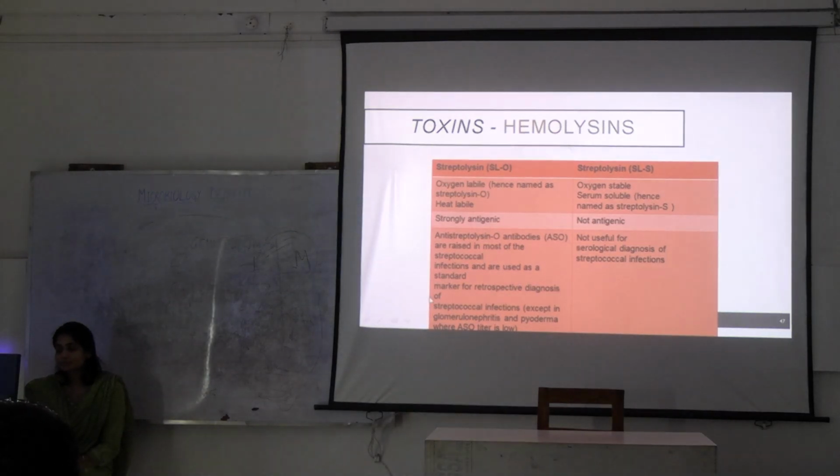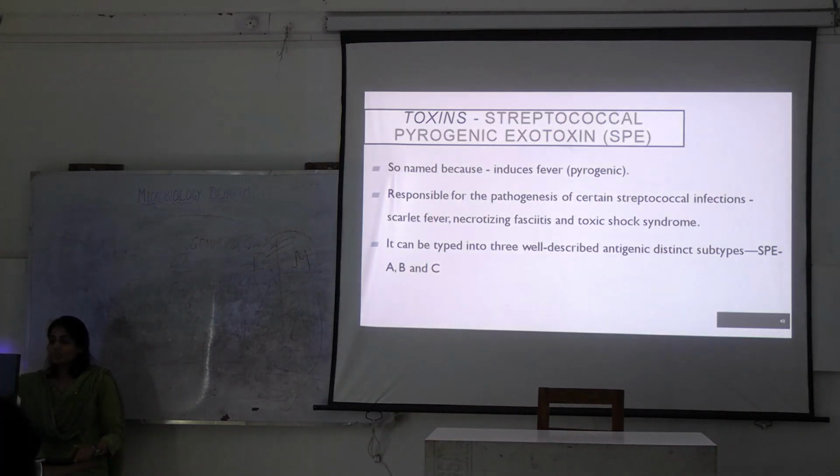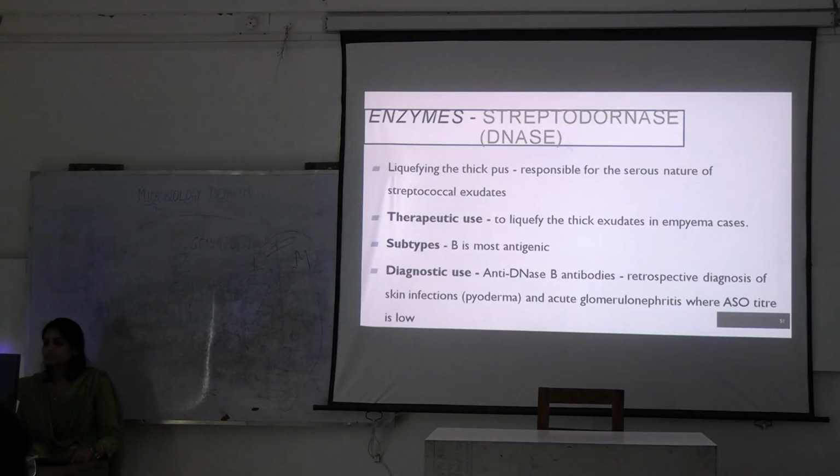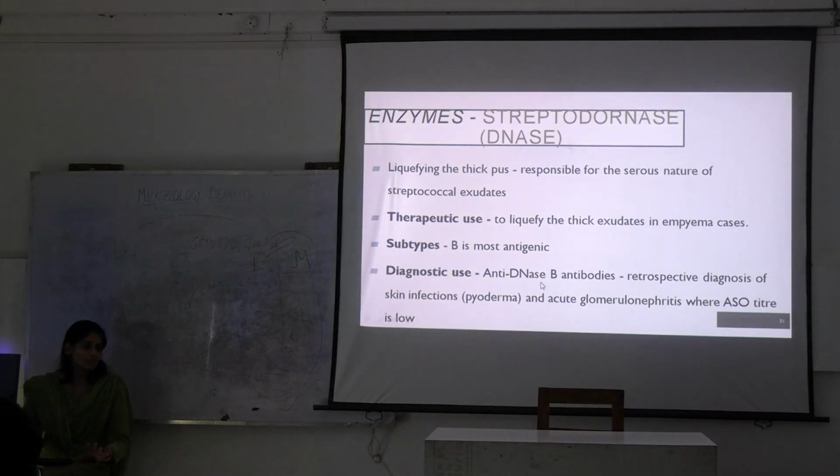In these cases ASO titer is low, but other diseases caused by streptococcus, we can do this. What can you do in these cases? In case of glomerulonephritis, did we talk about streptodornase enzyme? In those cases, you will do anti-DNase B antibody test. In the cases where the ASO titer was low, you will go for anti-DNase B test, which is seen in acute glomerulonephritis post streptococcal infection.